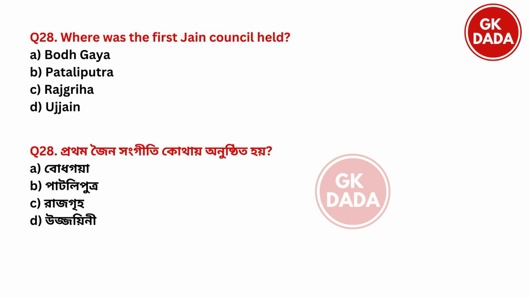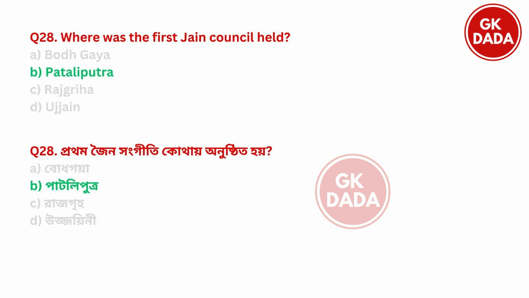Next, where was the first Jain council held? Option A, Bodh Gaya. Option B, Patliputra. Option C, Rajgriha. Option D, Ujjain. So the first Jain council was held in option B, Patliputra.